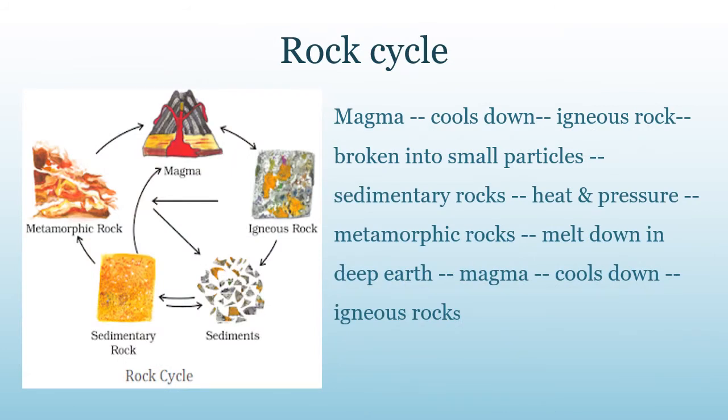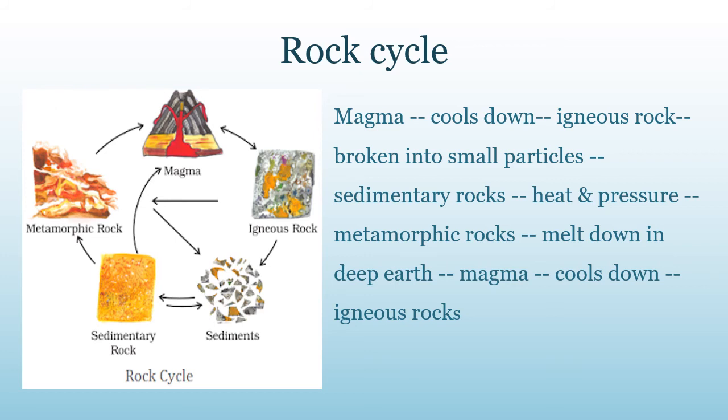Students, you will be surprised to know that one type of rock changes to another type under certain conditions in a cyclic manner. This process of transformation of the rock from one to another is known as the rock cycle. You have already learned when the molten magma cools down, it solidifies to become igneous rock, and these igneous rocks are broken down into small particles that are transported and deposited to form sedimentary rocks.